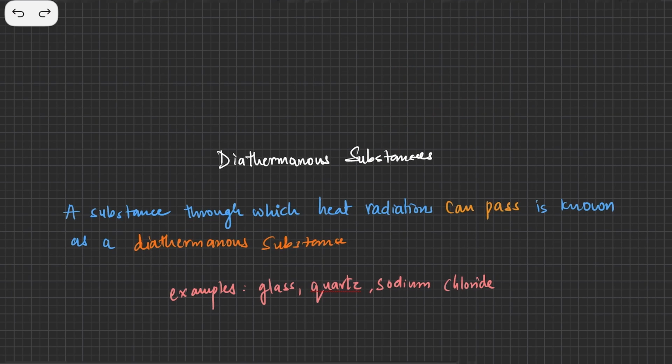Examples of diathermanous substances are glass, quartz, which is a kind of crystal, and sodium chloride, which is your common salt. They do not absorb, they do not reflect heat. Most of the heat radiation is going to get transmitted, so the coefficient of transmission is higher in such substances. However, absorption and reflection are pretty low or basically negligible.